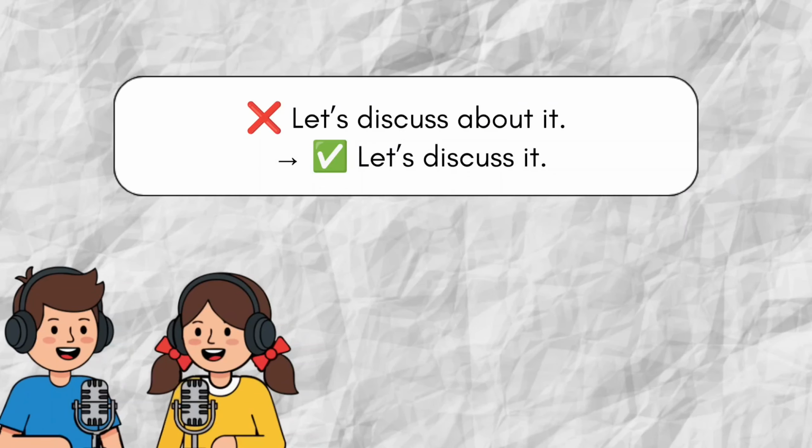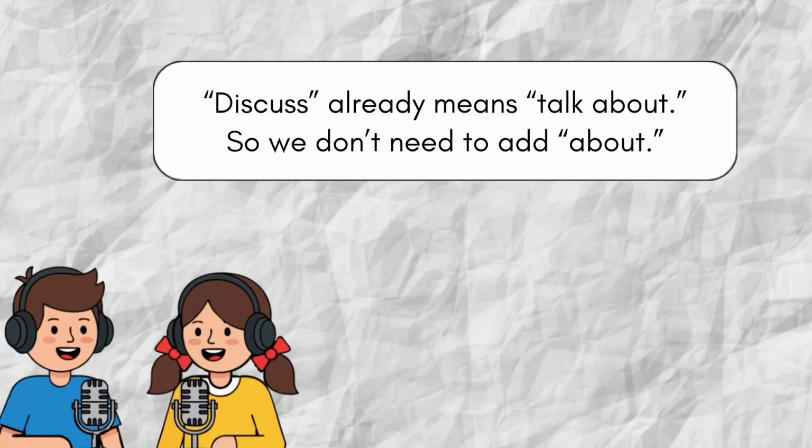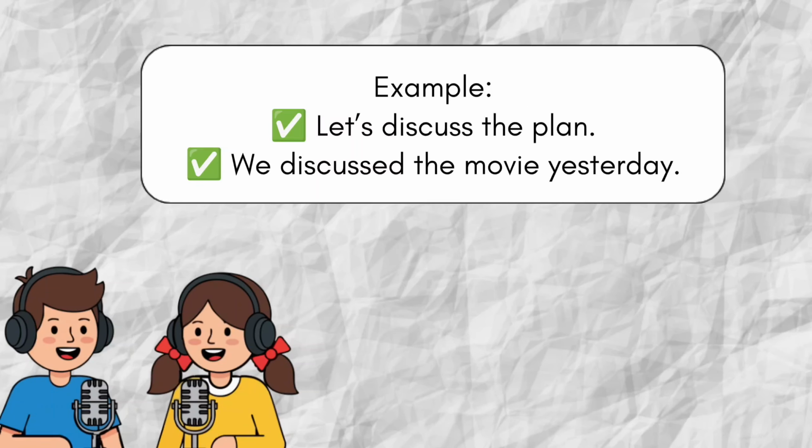Wrong: Let's discuss about it. Right: Let's discuss it. Discuss already means talk about, so we don't need to add "about." Example: let's discuss the plan. We discussed the movie yesterday.